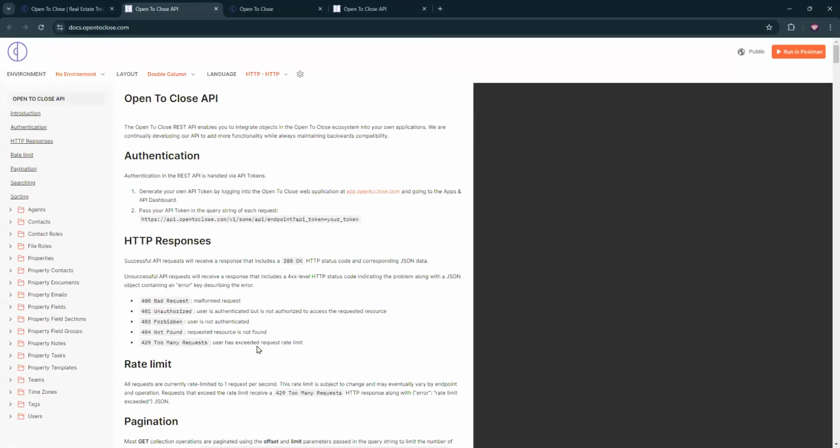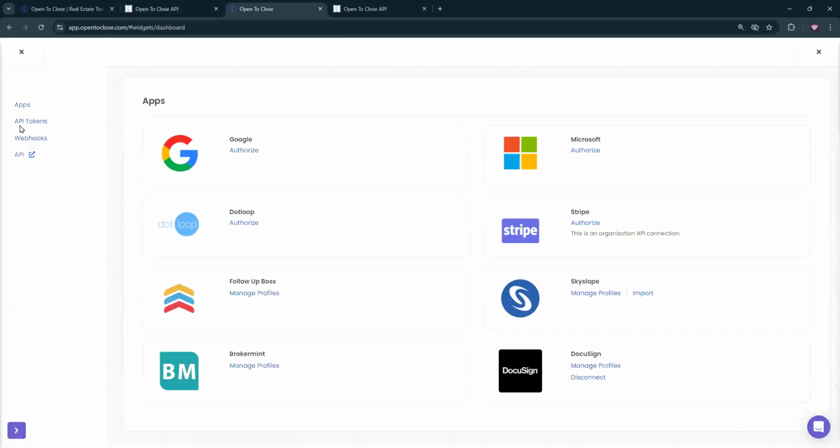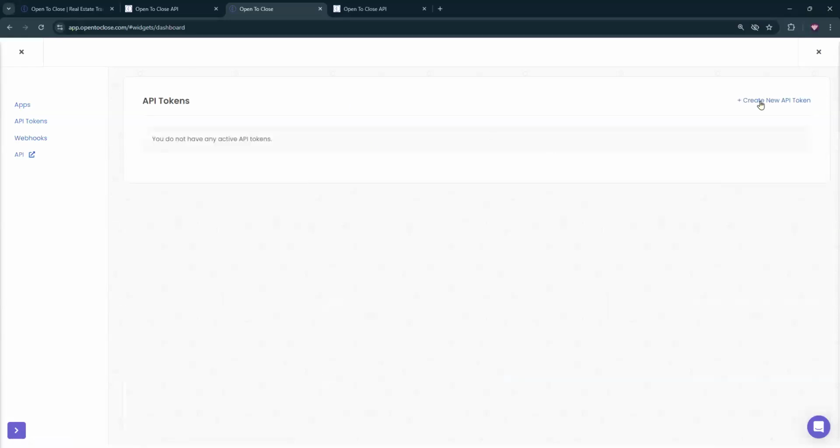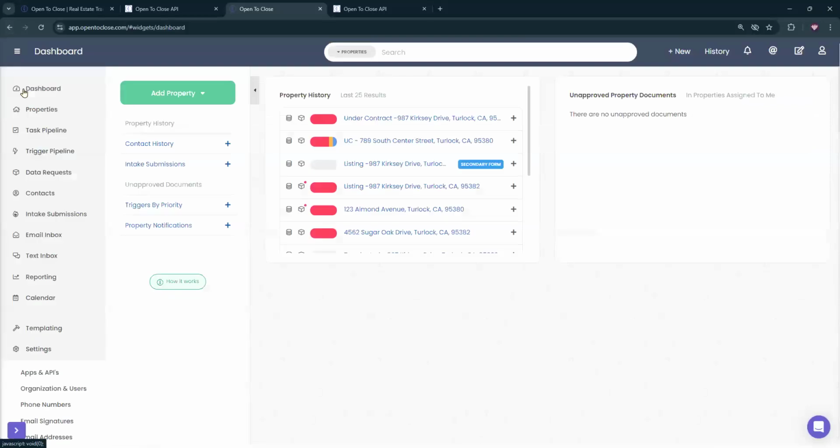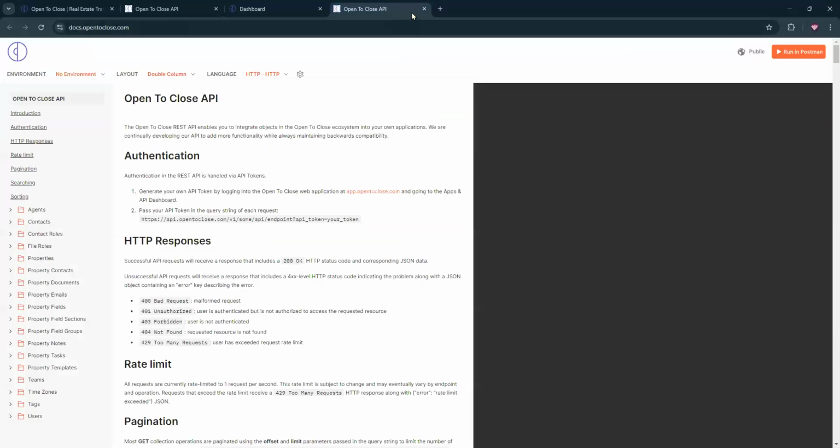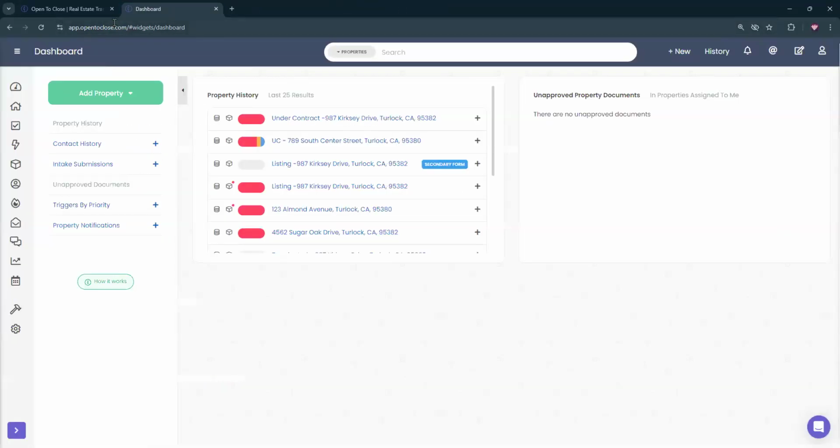We try to make things very transparent with you guys. If you open up the API documentation, you can see all of it. But remember, you're going to need that API token that's specific to your account. That API token is created here when you select create API token. I'm not going to click on that because this is going to get uploaded to the internet, and we don't need my API token out in the wild of YouTube. But yeah, cool.